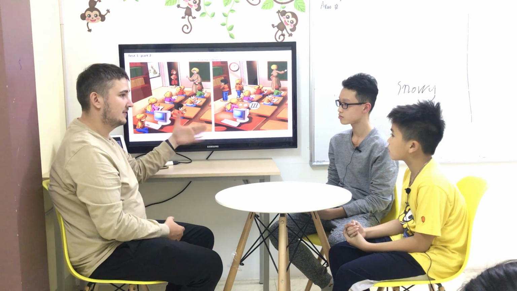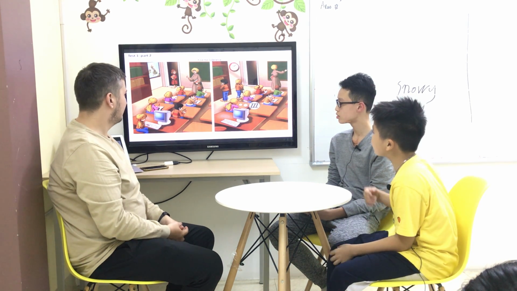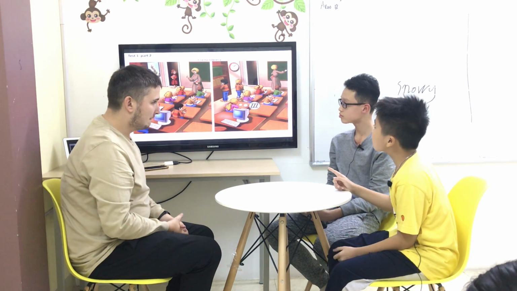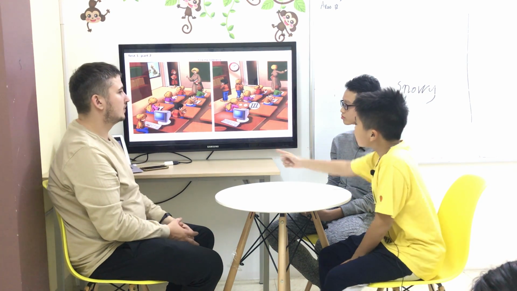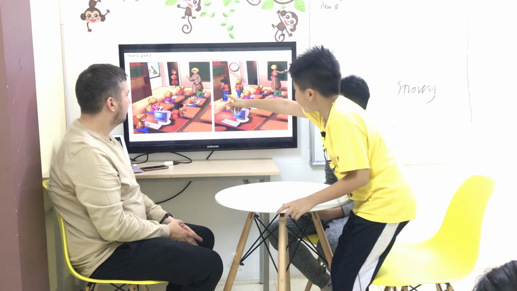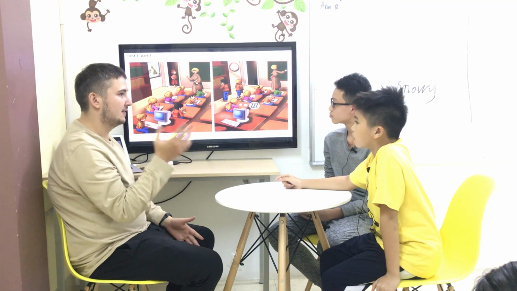Well, the first difference is a map and a clock. In picture 1 it is a map, but in picture 2 it is a clock. Let's talk in detail about this.